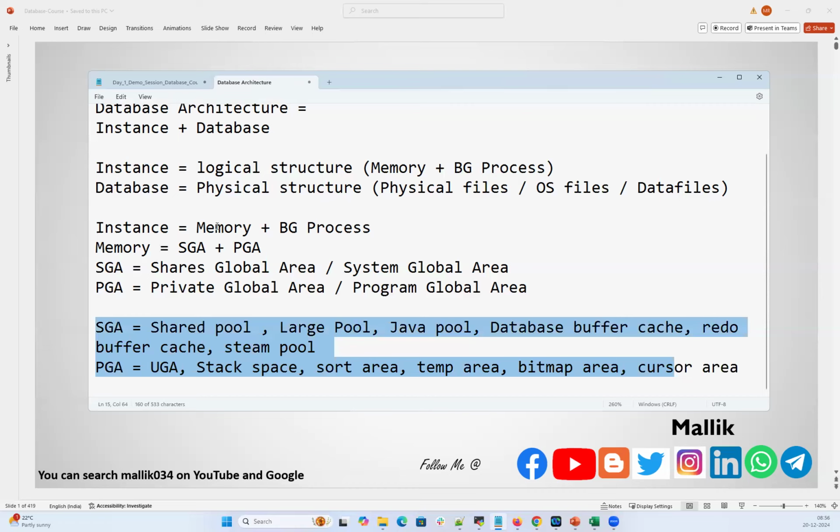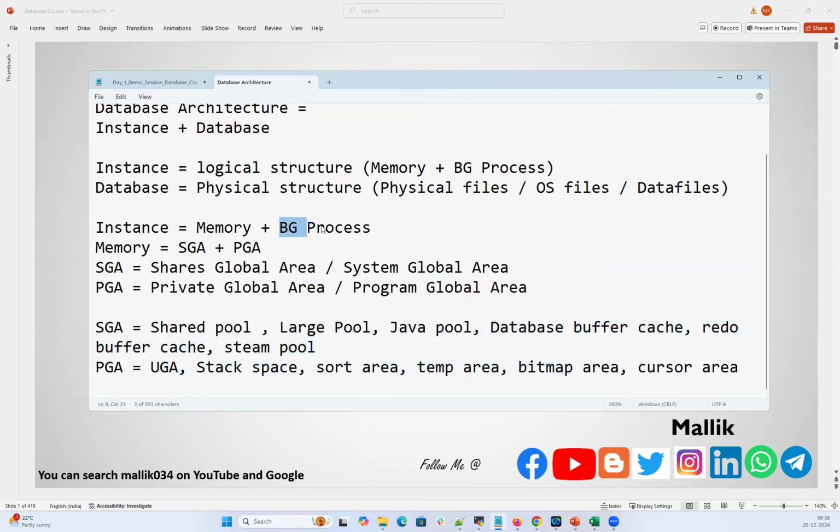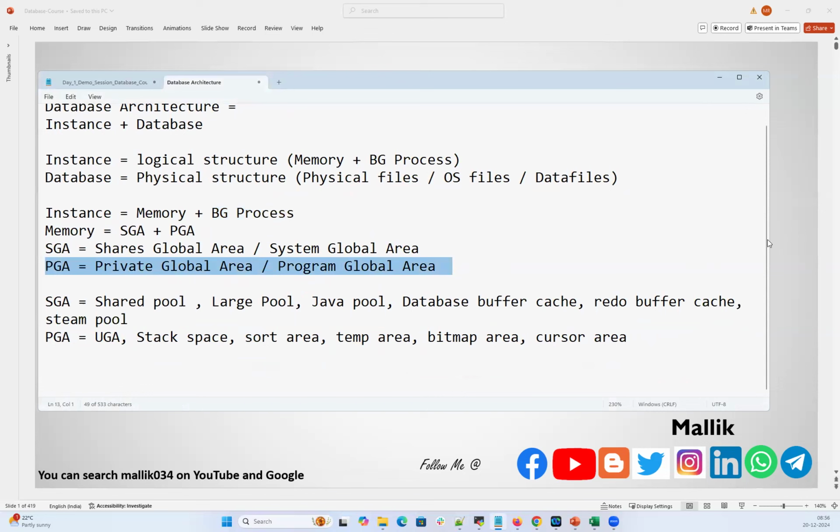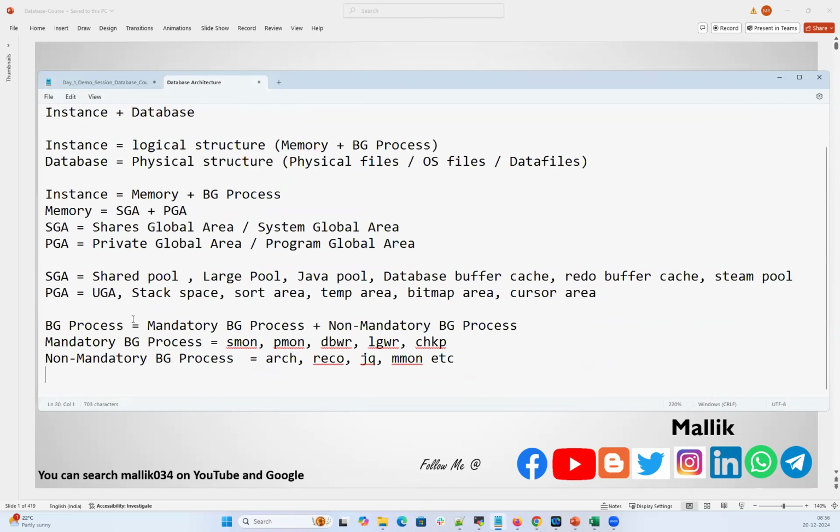Then the background processes, which are part of my instance, include some mandatory background processes and some non-mandatory background processes.